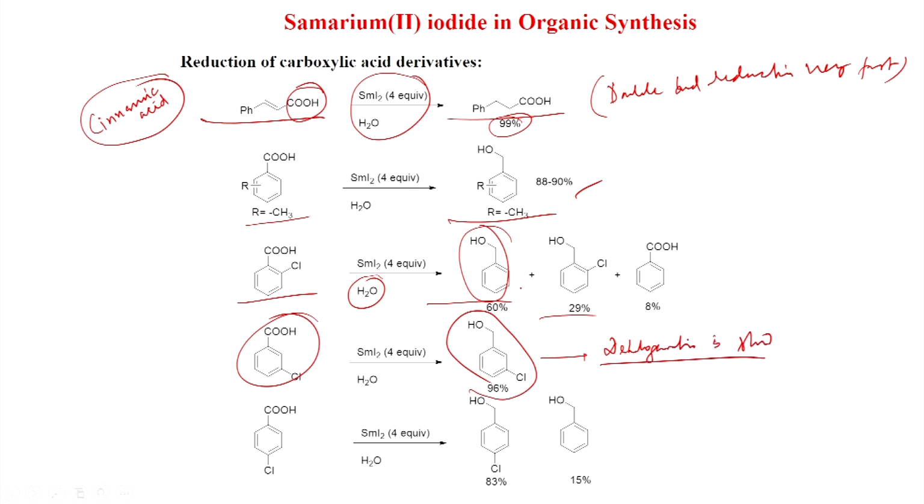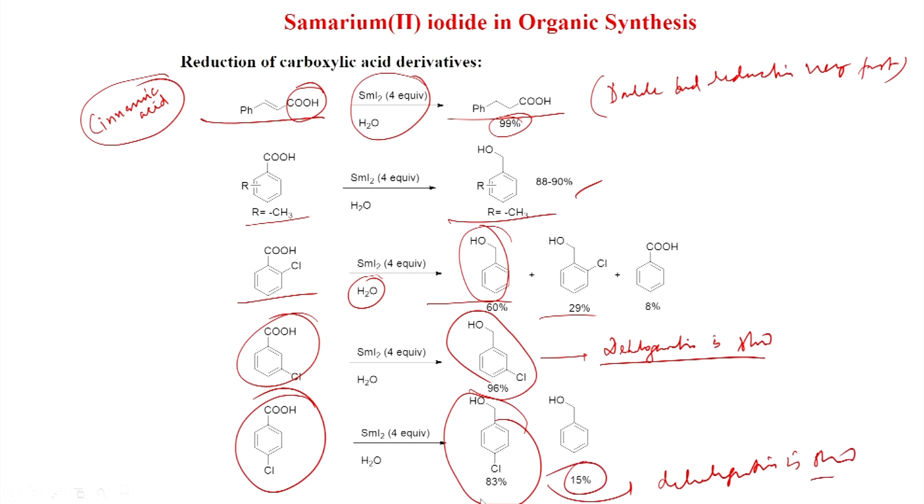In the ortho case, because ortho is close to the electron withdrawing group, but in the meta case it is quite far, so it does not happen. Also in para cases you can see this is slow, the dehalogenation is slow, but you get some product actually, 15% you get. So, meta case is best, dehalogenation is slowest here actually.